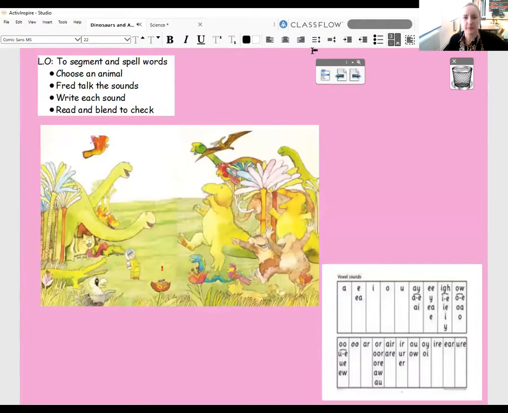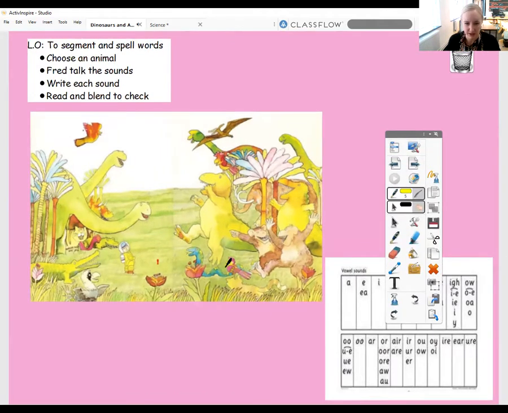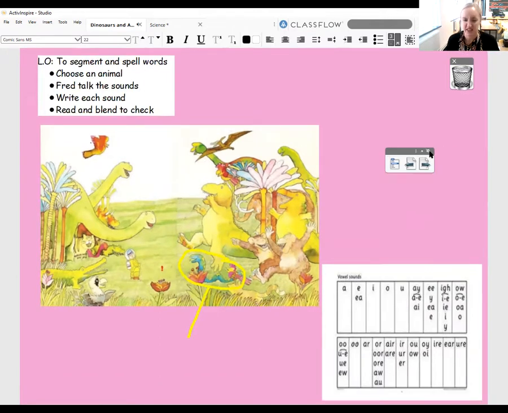So now you're going to have a little go at doing some other animals that you can see at home, and you can choose whichever animals you want to. So for example, I'm going to start by, and I'm thinking I'm going to circle my animal. I'm going to do a snake. Okay, so I'm going to get a snake. I'm going to draw my line. I'm going to write snake. And this is what you're going to be doing at home. So you can choose whichever animal you would like. Snake. Oh, sound out snake.